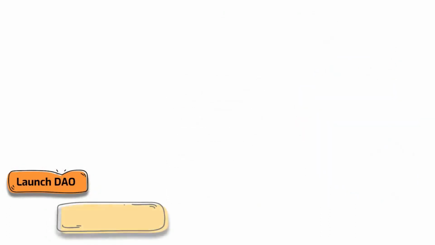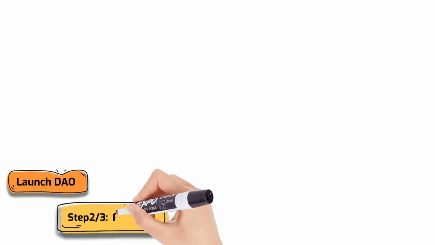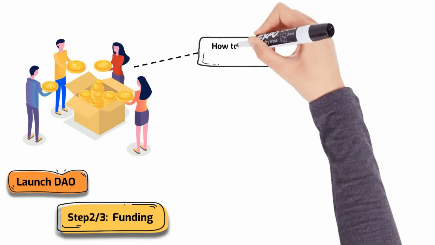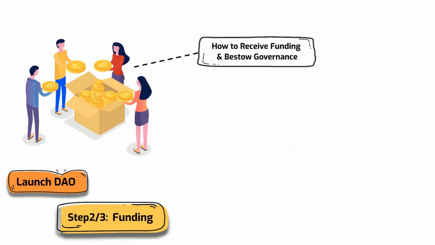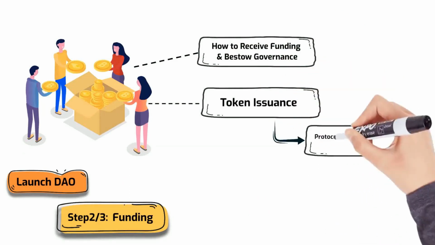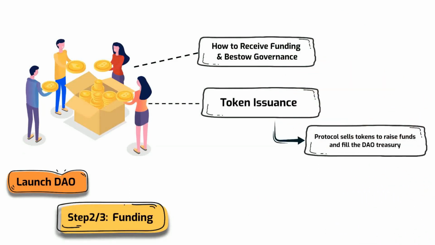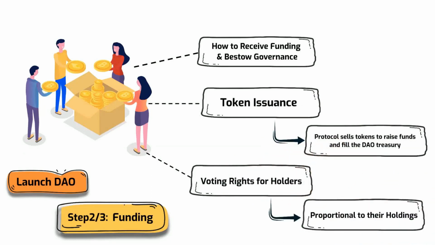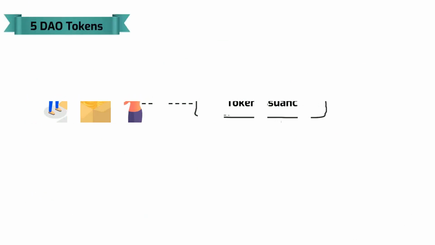When these rules are formally written onto the blockchain, the next step is funding. The DAO needs to figure out how to receive funding and how to bestow governance. This is typically achieved through token issuance, by which the protocol sells tokens to raise funds and fill the DAO treasury. In return for their fiat, token holders are given certain voting rights, usually proportional to their holdings. When funding is completed, the DAO is ready for deployment.